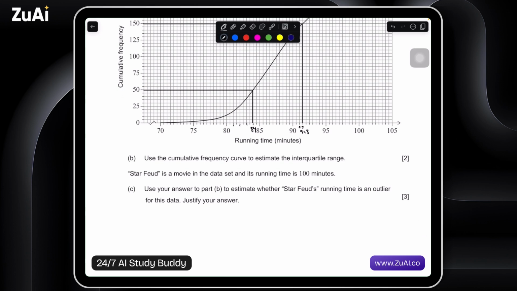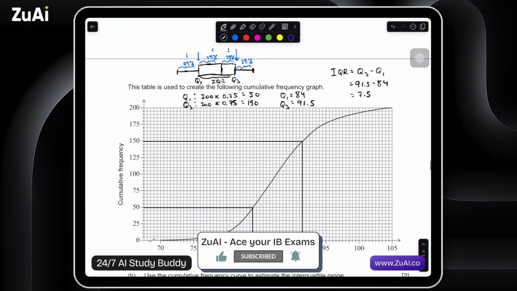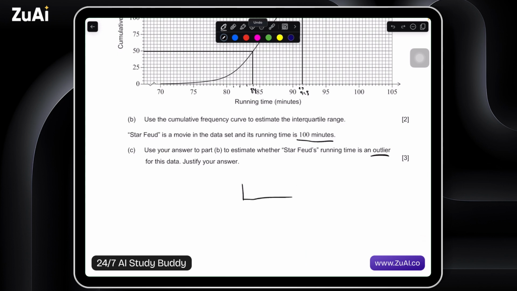Starfeud is a movie in the dataset and its running time is 100 minutes. Use your answer to part B to estimate whether Starfeud's running time is an outlier for this data. Okay, so let's draw one other box and whisker really quick. I can do a little better than that.